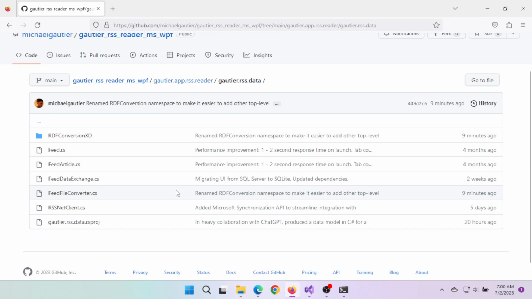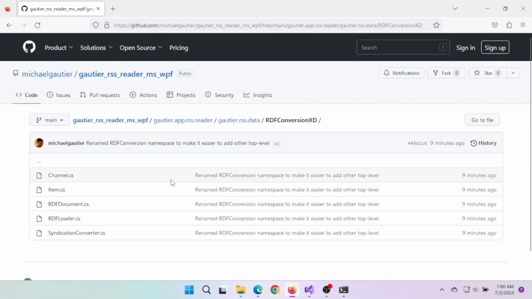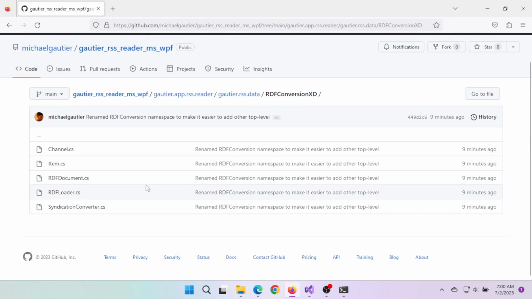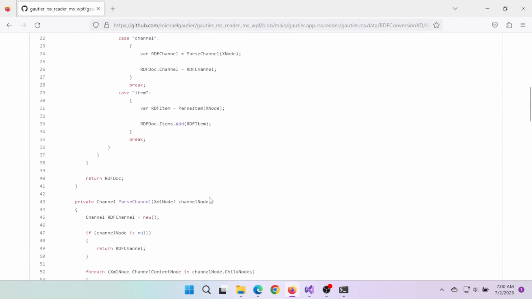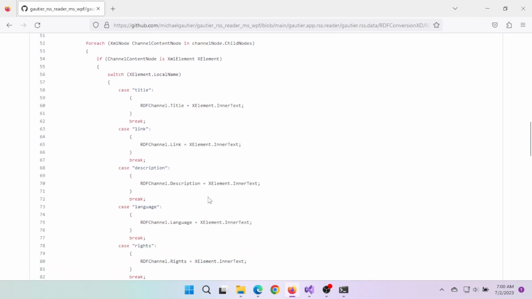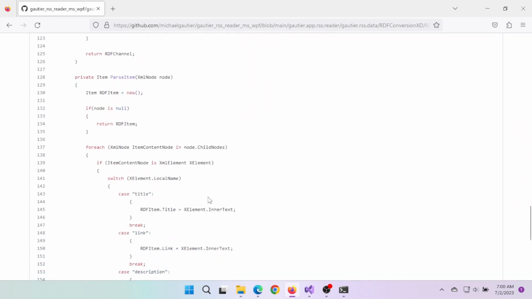I said, okay, this will be a great opportunity to use ChatGPT to examine the data and create an appropriate solution. So I went through the different solutions that I thought I would appreciate.